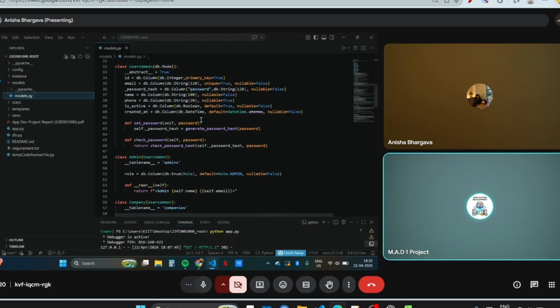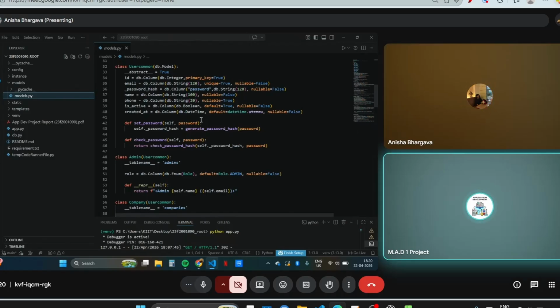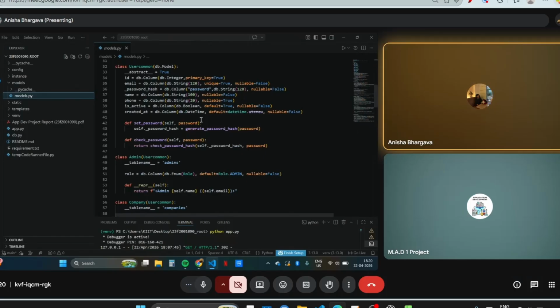Over here I can see you have used this word, but as compared to other classes of yours, you didn't use it. So why use it in the first one, and not in the other classes? Abstract equal to true. Line number 33. Yeah, yeah. Got it.